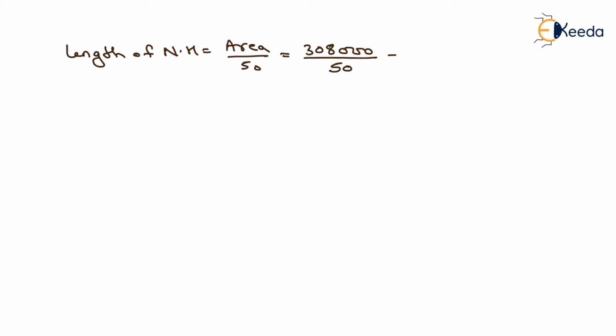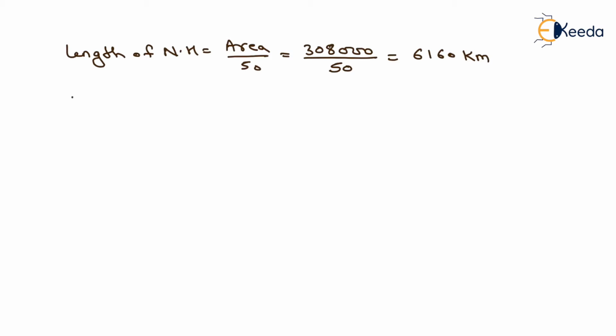Now, according to the third 20-year road plan, we know that length of national highway will be equal to area divided by 50. Now, in the question, area is given as 308,000. We have to divide this value by 50. After solving this, we will get the answer as 6160 kilometer. That will be the length of national highway.